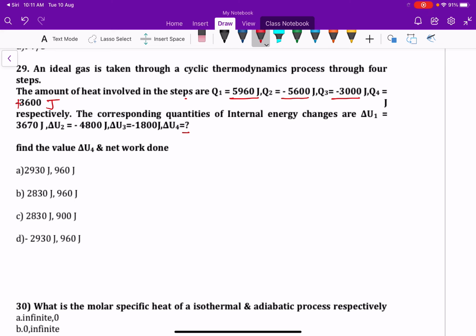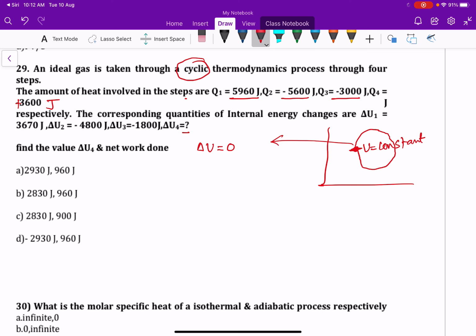He mentioned that it is a cyclic thermodynamic process. Cyclic means that if the system starts from this location, it will go through different processes and states, and come back to the same state again. As the initial and final states are the same, internal energy is constant, so the total change in internal energy is equal to 0.